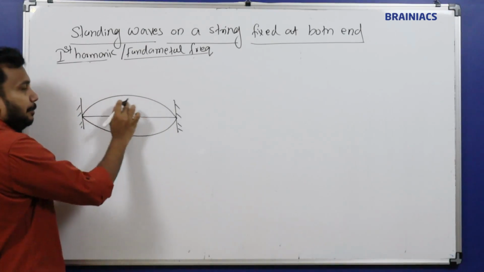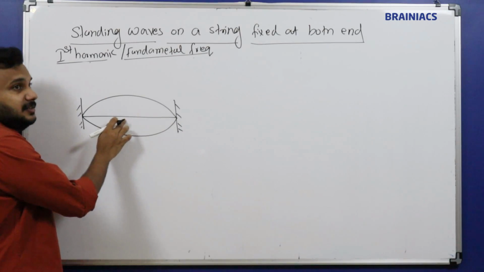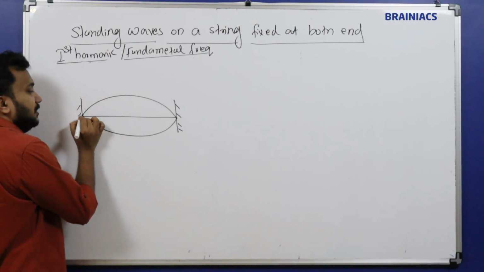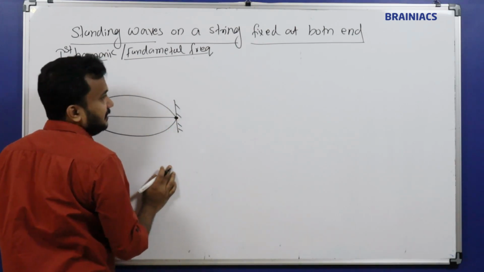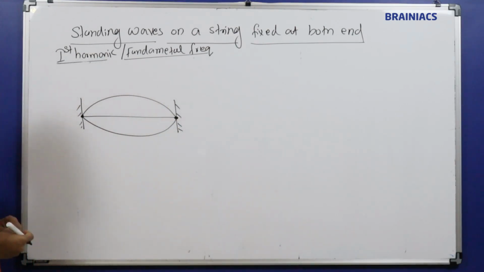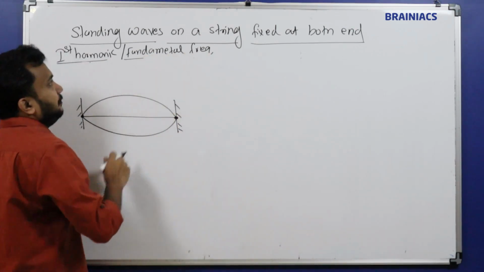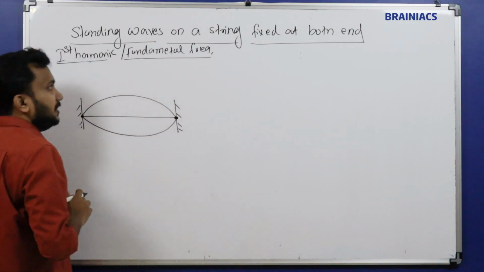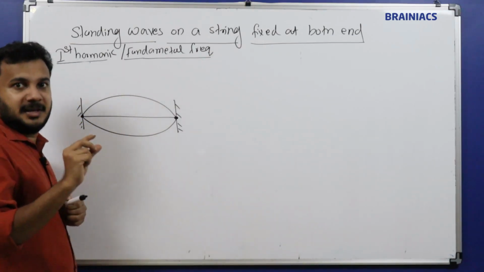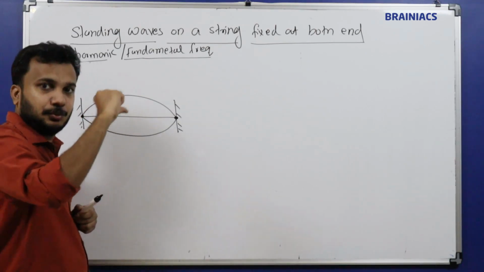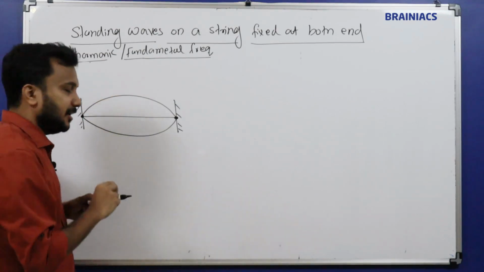One is the node, then the upper antinode and lower antinodes. And this one is the 0th position, or the node position, and at these edges all the particles are coming to rest, and this is called a node. Now this is called the fundamental frequency. We are going to find out the fundamental frequency, but here this is the minimum amount of the ripple.